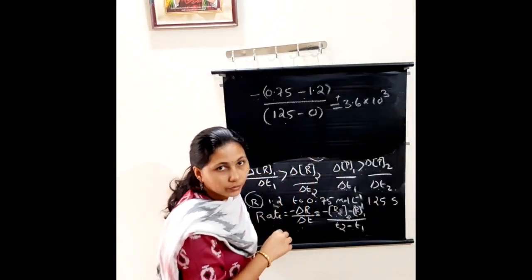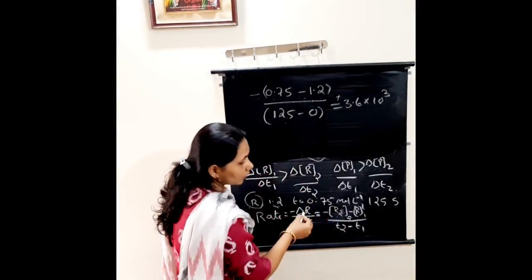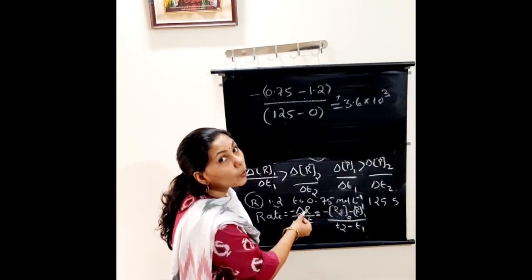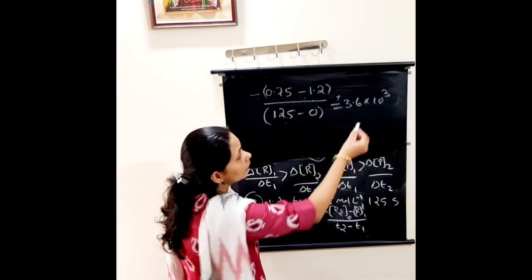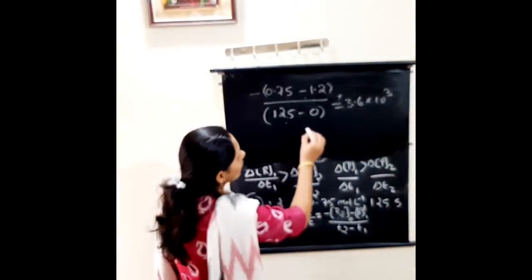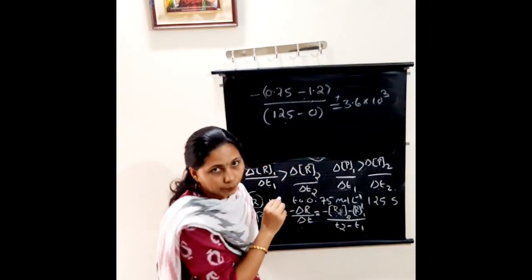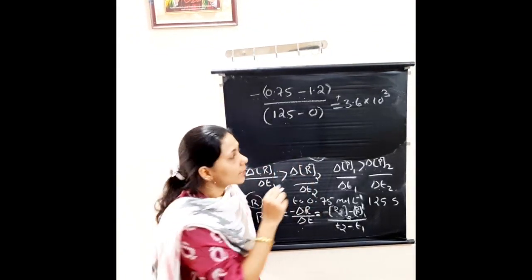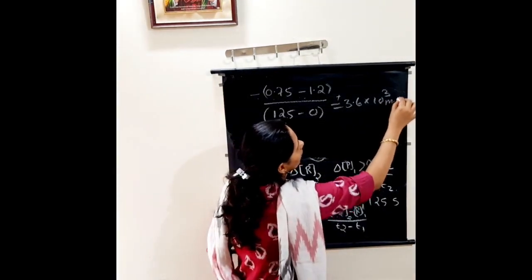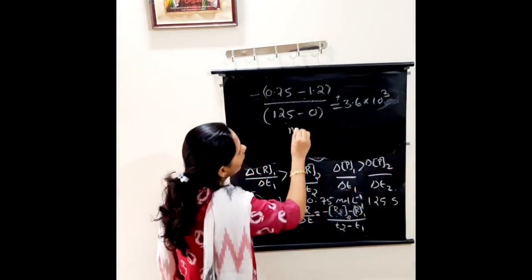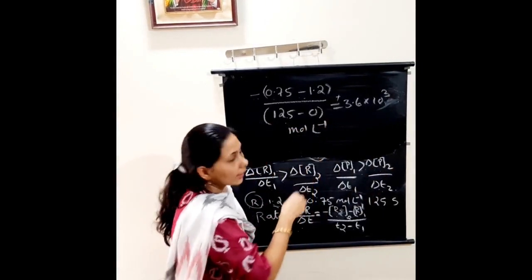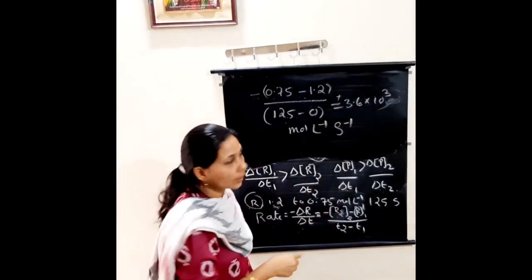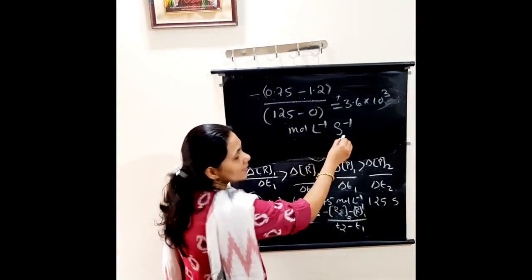What is the unit of rate? We know here on top is the concentration, right? Concentration we are expressing in which units? Moles per liter. And here down it is time. In seconds it is given. So what is the unit of time? It is second. Okay. So on top it is moles per liter, the concentration, and down, divided by second. So what is that? Second inverse. So moles per liter per second.